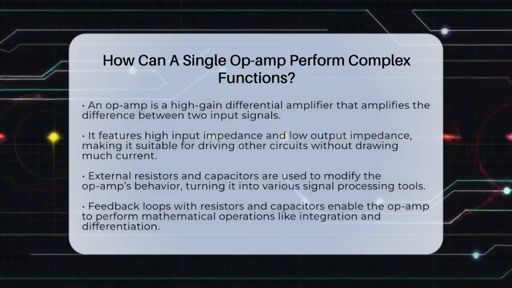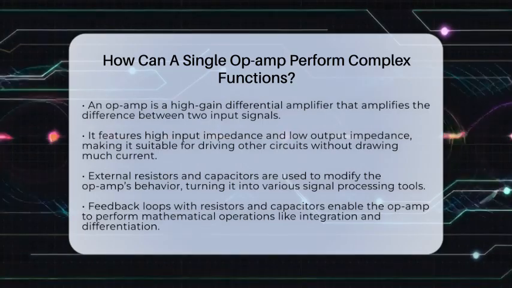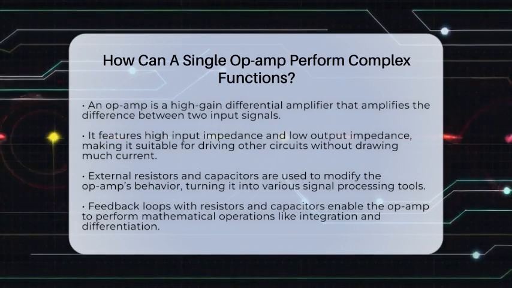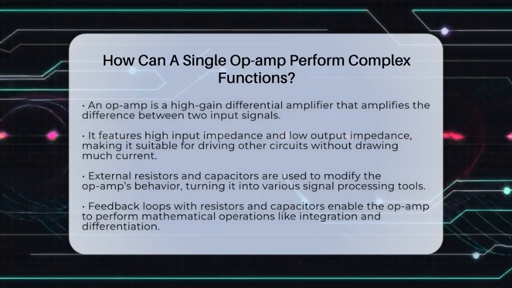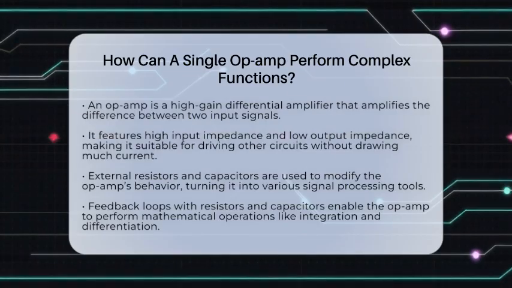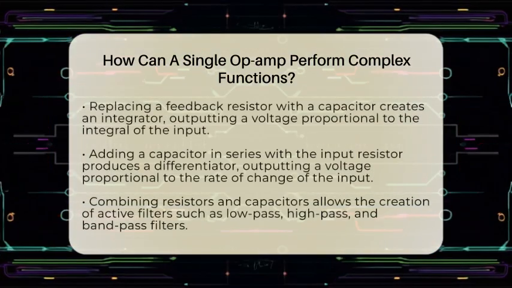Usually, we connect resistors and capacitors around the op-amp to control what it does. These external components are the secret to turning a simple amplifier into a signal manipulator. One way a single op-amp performs complex functions is through feedback. By connecting resistors and capacitors in the feedback loop, we can make it do calculus operations.